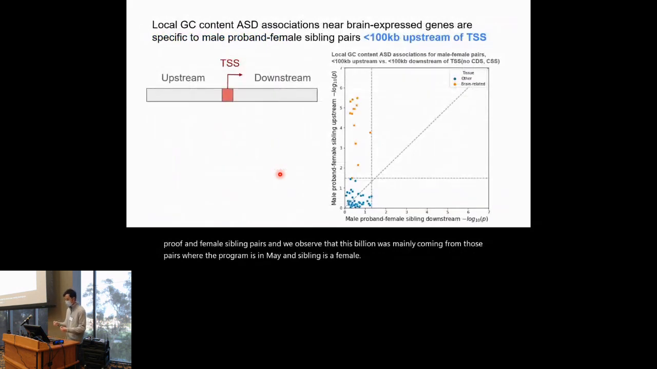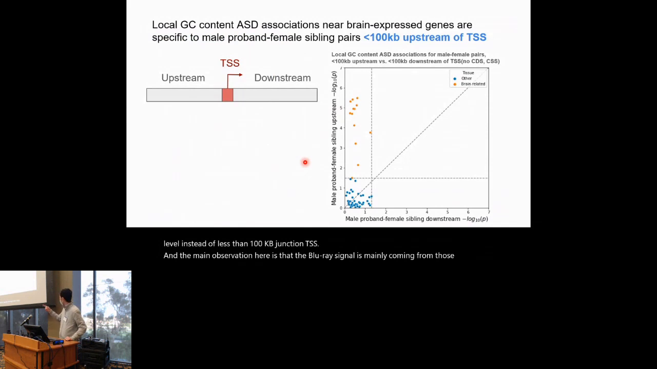We also try to stratify the variants based on their relative orientation with respect to their nearest TSS, because upstream and downstream of the TSS may implicate different transcriptional processes, such as upstream for promoters and downstream for gene bodies. Here, we conducted the same analysis, but we divided the variants based on their orientation with respect to the TSS. That is, for male proband-female sibling variants less than 100 kilobases upstream of the TSS, and for the same variants less than 100 kb downstream of the TSS. The main observation here is that the brain-related signal is mainly coming from those that are upstream of their nearest TSS.